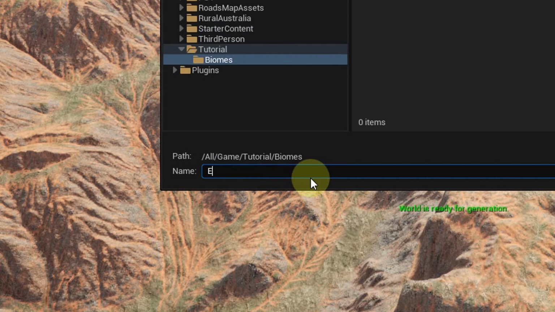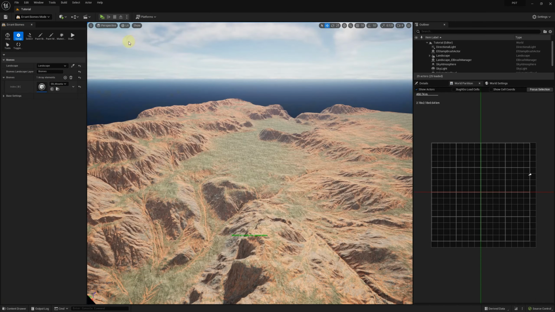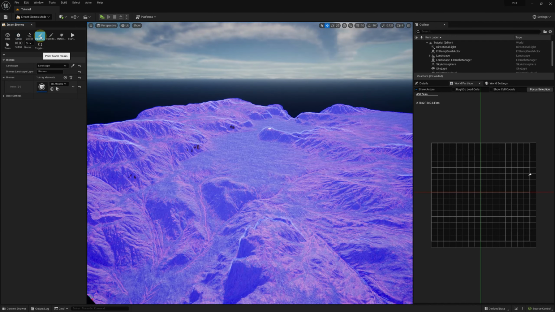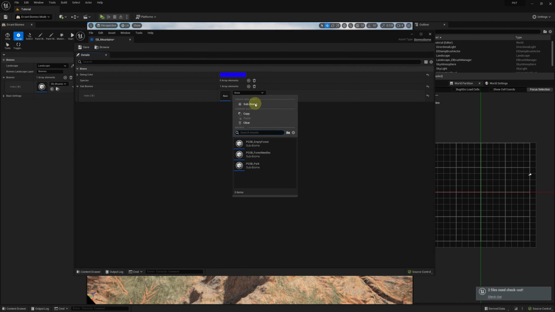I'll name the first biome Mountains, and I'll set its visualization color to blue. If we now enter the biome painting tool, we can see that the whole landscape is covered in our new biome. If we had multiple biomes, we could paint them in this tool. Let's add a sub-biome called Forest.